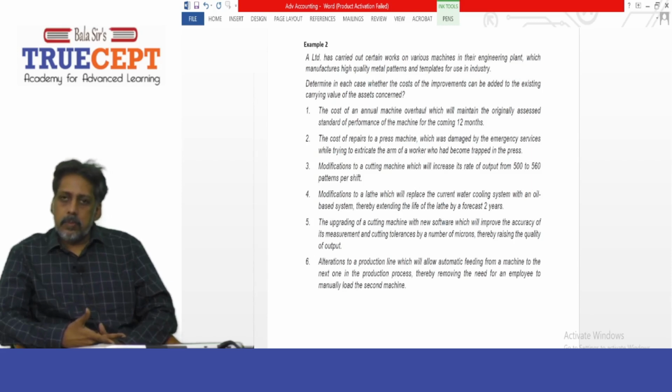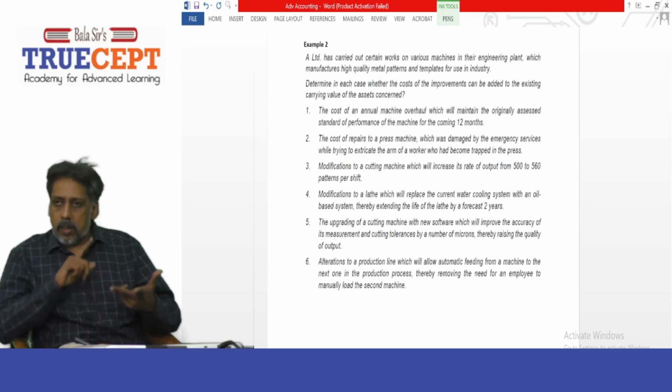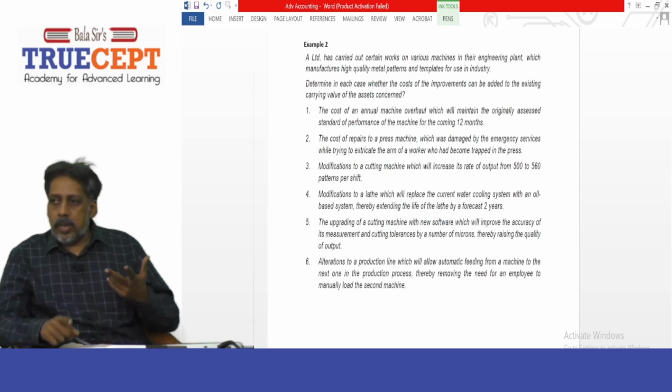A Limited has carried out certain works on various machines in their engineering plant, which manufactures high quality metal patterns and templates for use in industry. Now determine in each case whether the cost of improvement can be added to the existing carrying value of the asset concerned. Basically, the question is whether the cost of improvement should be capitalized or should be taken to the profit and loss account.